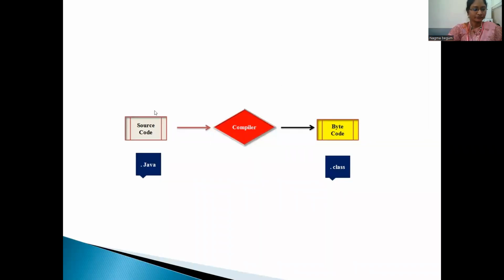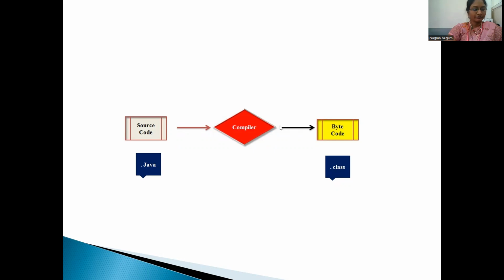In Java, what is source code? Source code refers to the high-level code or assembly code that is generated by a human or programmer. Source code is easy to read and modify. It is written by the programmer using any high-level language. Then the source code is given to the compiler. From that, the compiler will give bytecode.